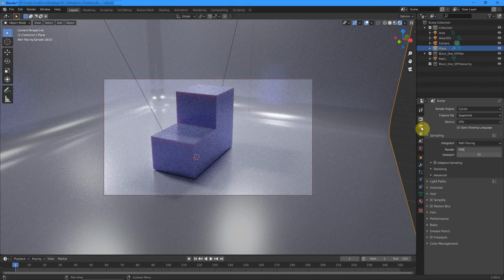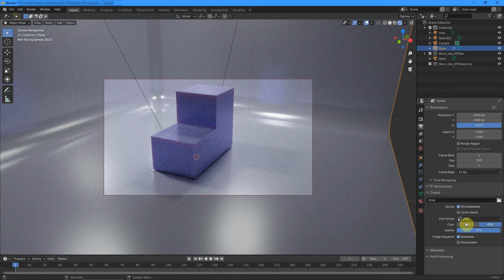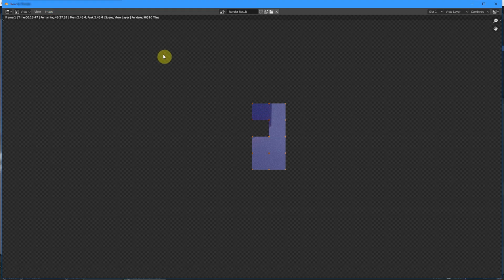Select the small printer icon just below. Make sure that your file format is JPEG. Make sure the quality is 100%. Now select Render and Render Image from the Render drop-down menu, or press the F12 key. Your computer may take some time to render this image. However, once it has rendered, select the Image drop-down menu and click Save As, and save your image to a location where you want it to be safe. Well done.